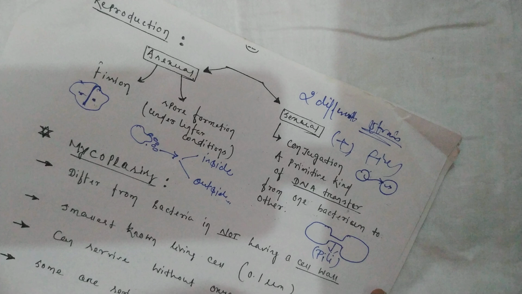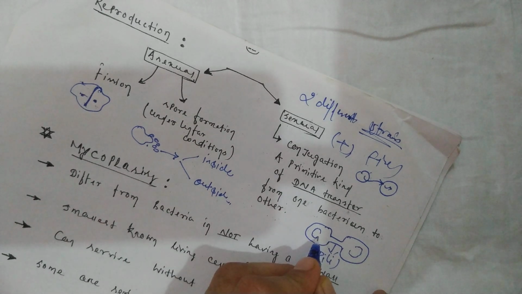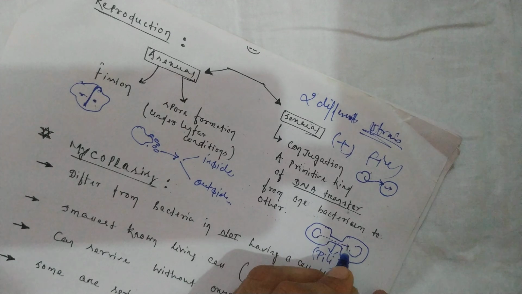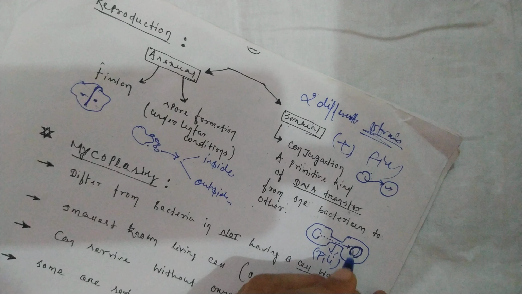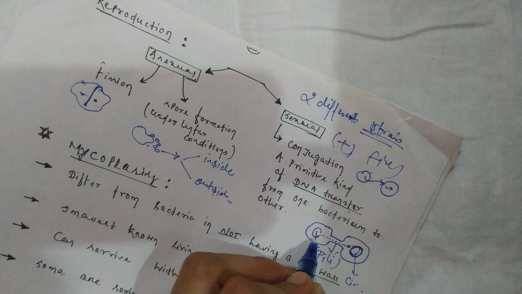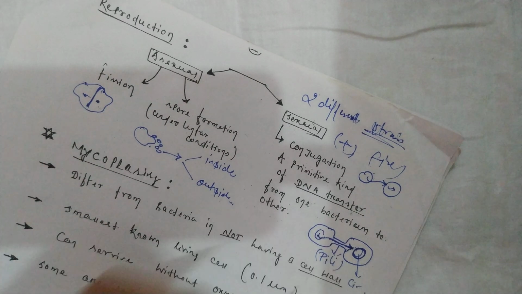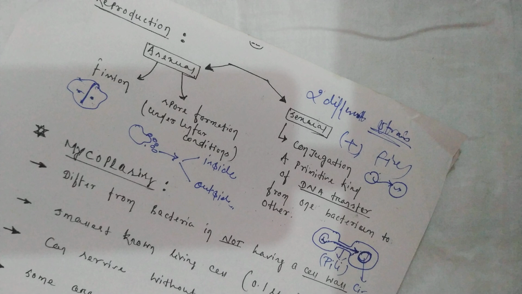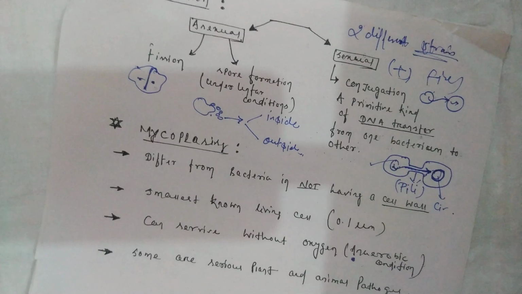pilus. Okay. Now, the bacterium contains the genetic material, right? From here, the genetic material, that is the DNA, will reach the other one and form a circular condition and go for circular replication. Is it clear? So this is what? The genetic material of one bacterial strain is received by the next bacterial strain. Is it clear? This is called conjugation or sexual reproduction.